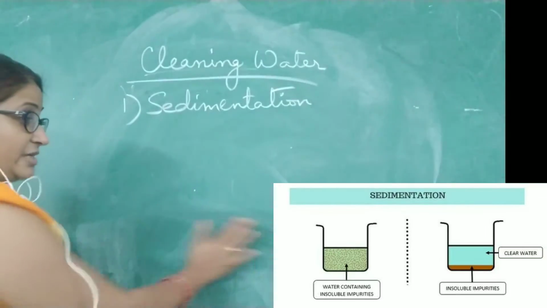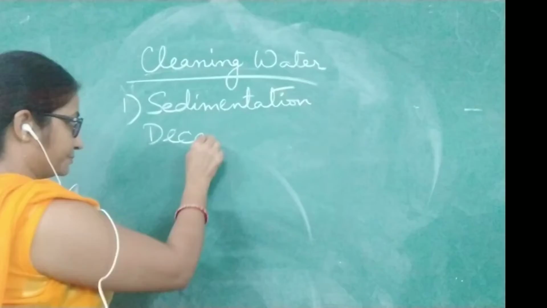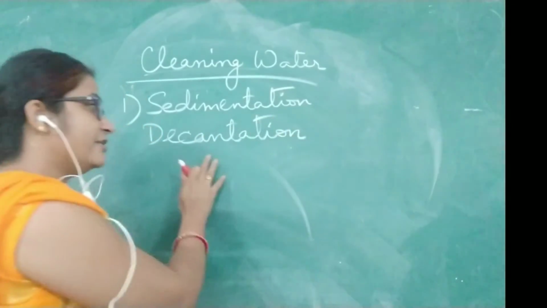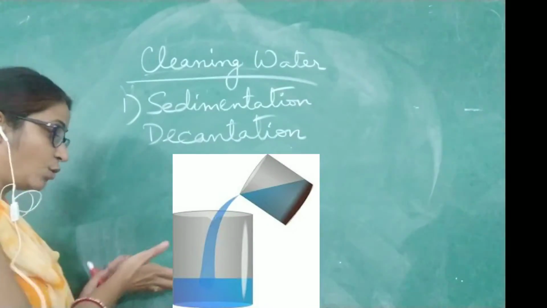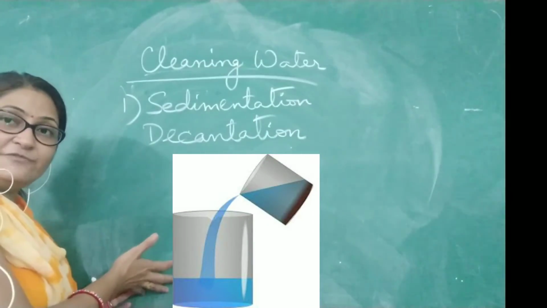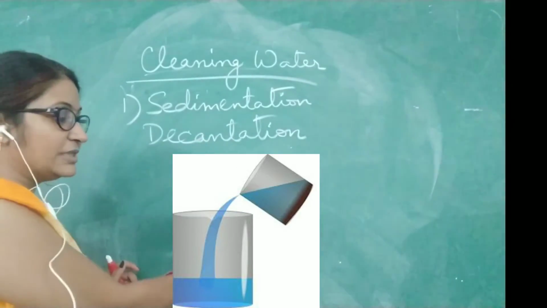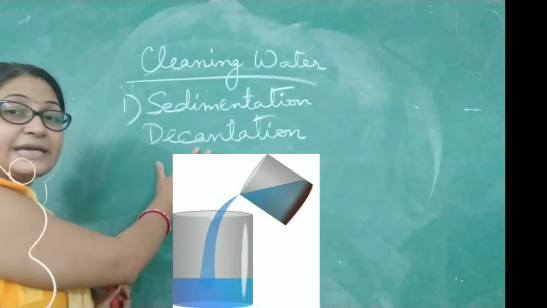Along with sedimentation, as you can see, comes decantation. If we have done the sedimentation, then obviously we have to go for the decantation also. Now whatever water is here, in which the particles are settled down, slowly we are going to pour it into the other container, and this process is known as decantation.